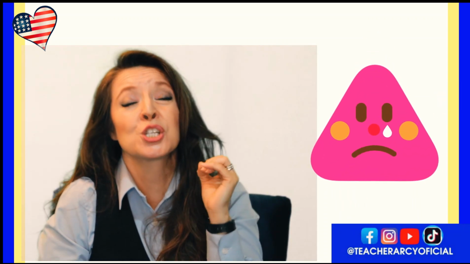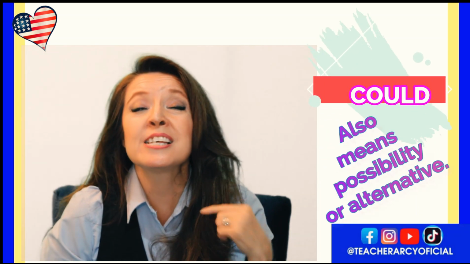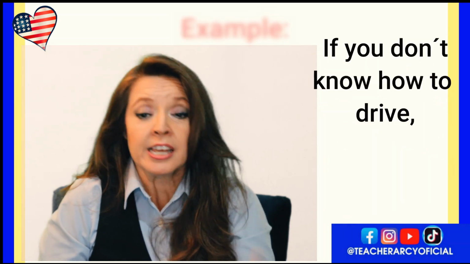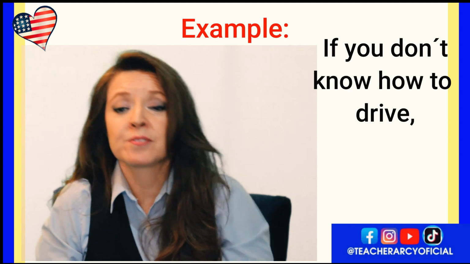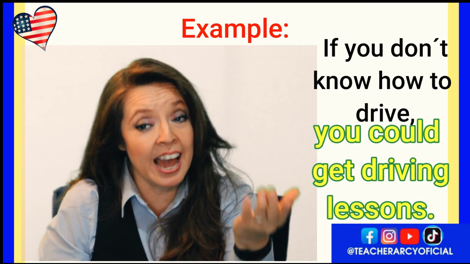That means that my grandmother could run, but right now she cannot do it because she's too old to do so. Could also means possibility or alternative. For example, if you don't know how to drive, possibility, you could get driving lessons.